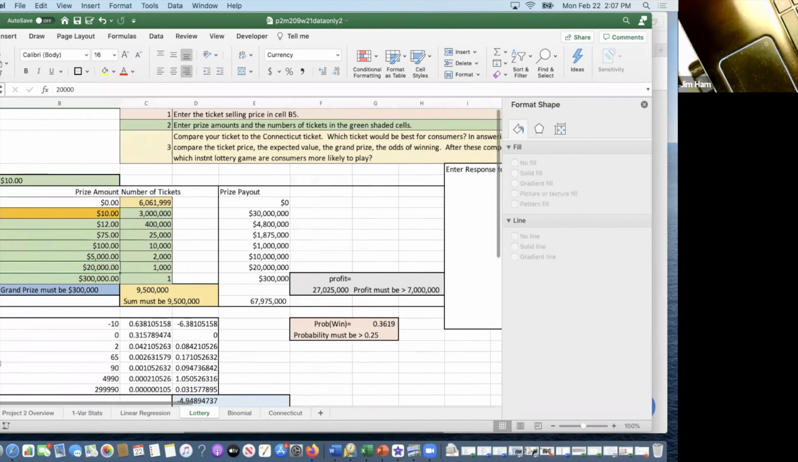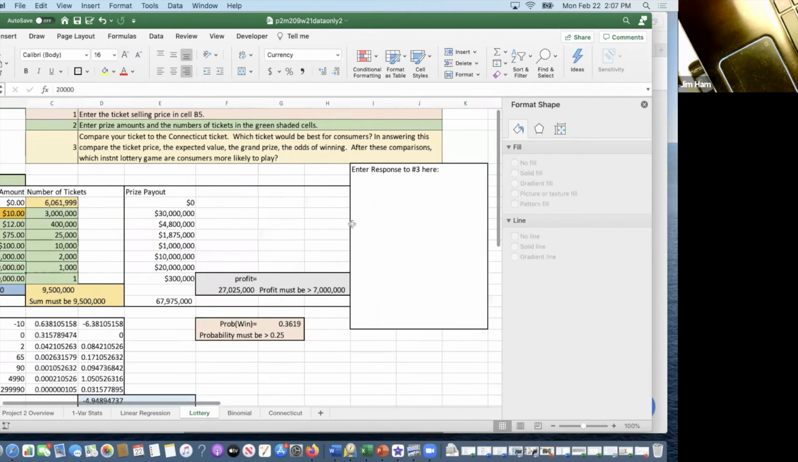And so notice you have to enter the selling price. We did that. Enter the prize amounts. We were doing this so that everything matches. And then the last thing is to enter a response here to compare your ticket to the Connecticut ticket. We talked about that at the beginning. So just compare the two tickets on the grand prize. The grand prize of the Connecticut ticket is 500. Your ticket is 300,000. Which one is the consumer more likely to buy? The odds of winning the Connecticut ticket are this. The odds of winning my new ticket are this. Which one are the consumers more likely to play?